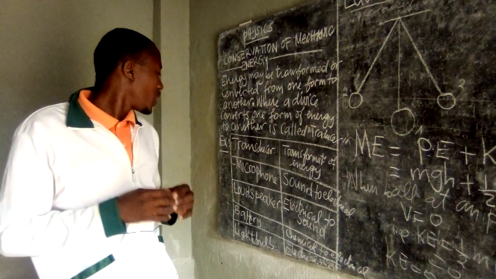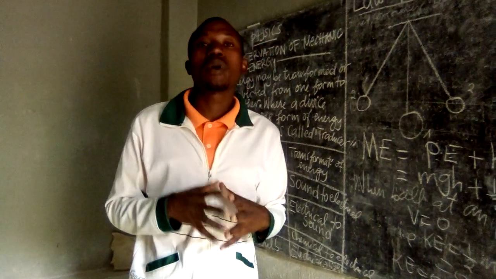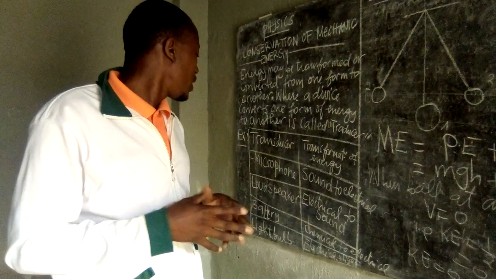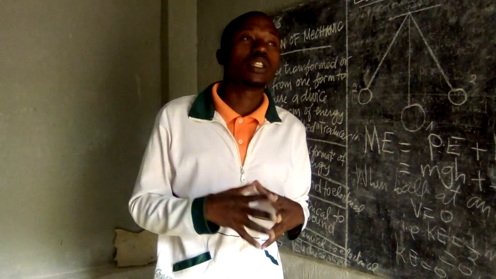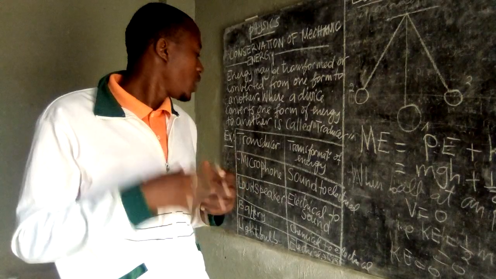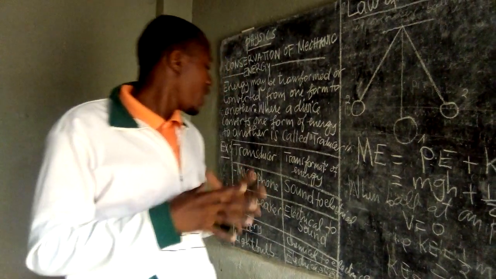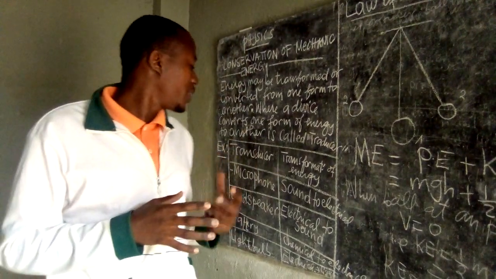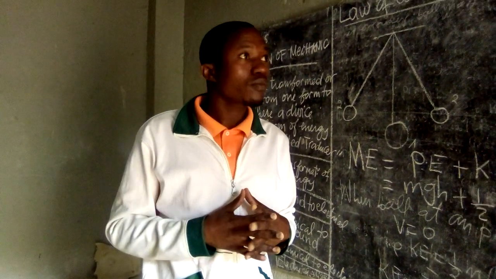The battery changes chemical to electrical energy. And the last, the light bulb changes electrical energy to light.